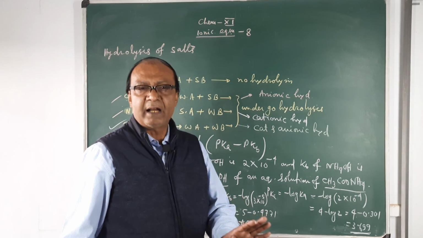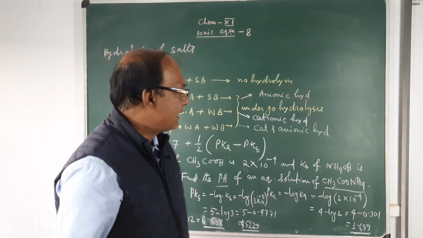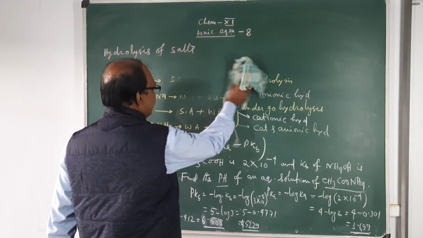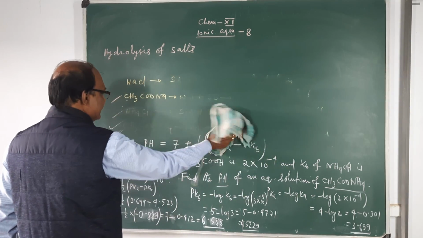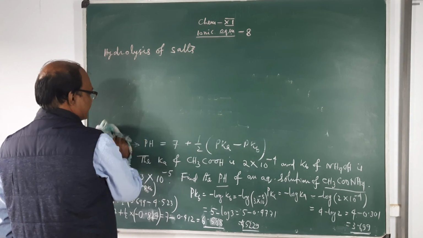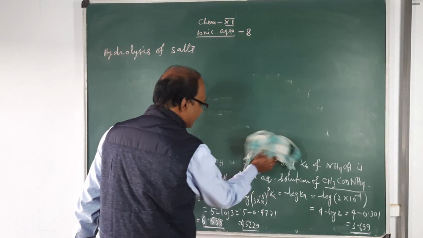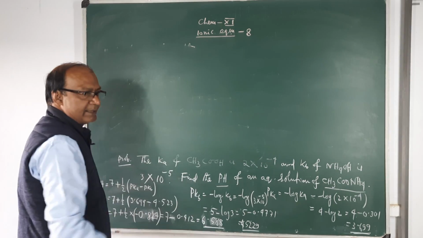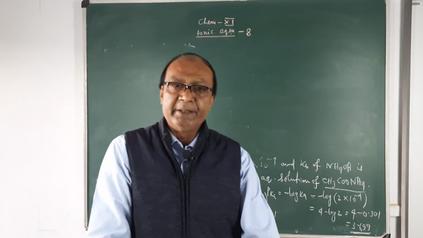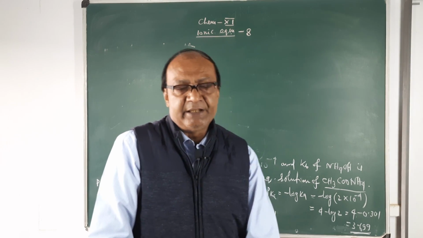So this is hydrolysis. In a nutshell, you can find out the pH of any salt after hydrolysis, because there are many salts which do not belong to strong acid and strong base. For those cases, the aqueous solution will be either acidic or basic in nature.